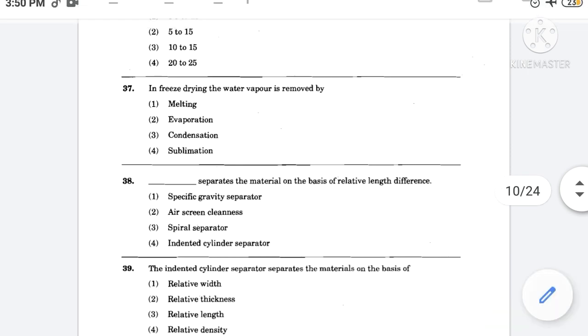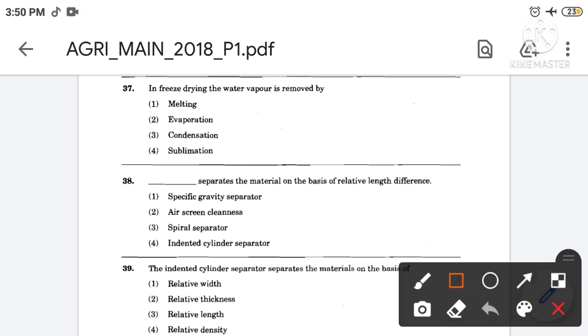In freeze drying, the water vapor is removed by. The correct answer is option number 4. So in freeze drying, the water vapor is removed by sublimation. Then next,